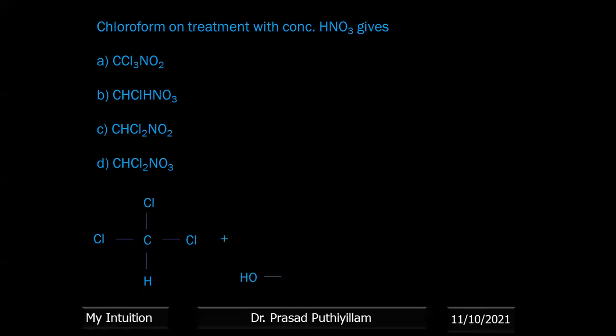Chloroform reacts with HNO3. HNO3 means HONO2, with a positive charge on nitrogen and negative charge on oxygen. What will take place? Initially, condensation takes place. H2O will condense out. Then the OH minus goes, this negative bond takes the hydroxyl group, and H plus comes out and becomes H2O.